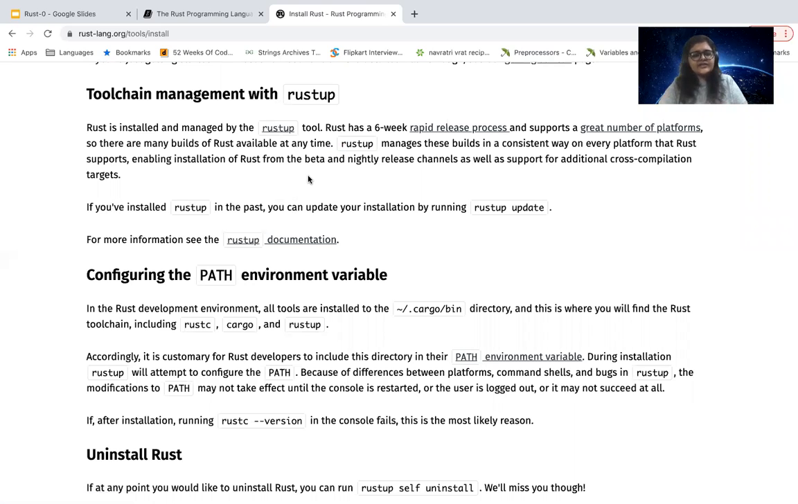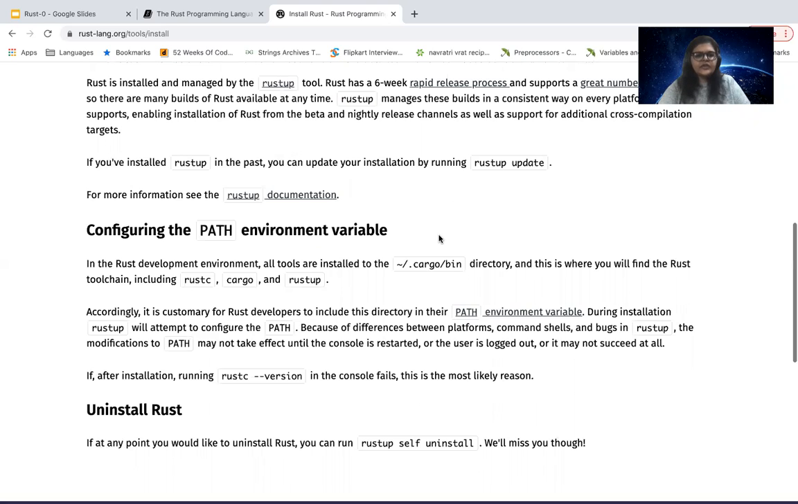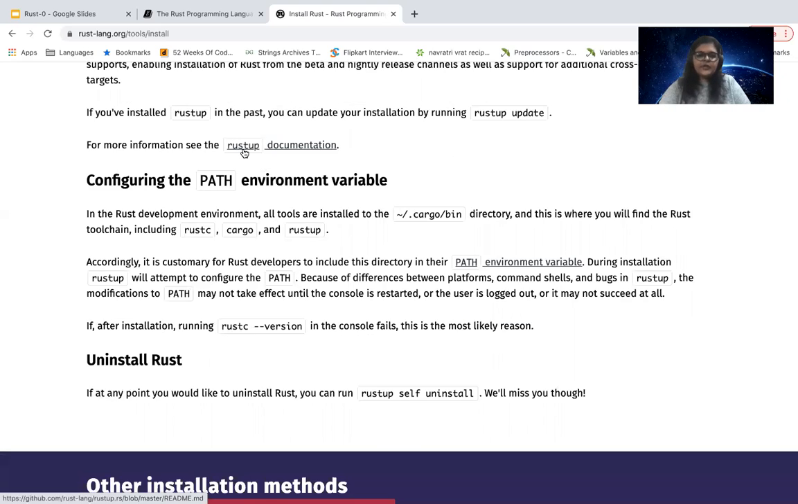So rustup manages the various builds that will keep getting released in Rust, right? If you have already installed rustup in the past, then you can update your installation by doing rustup update. Of course, if you're more interested, you can definitely look up the rustup documentation.